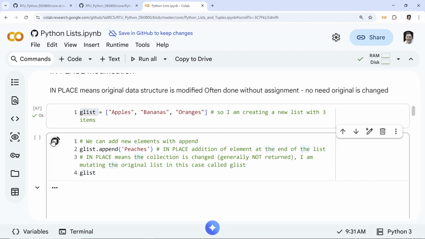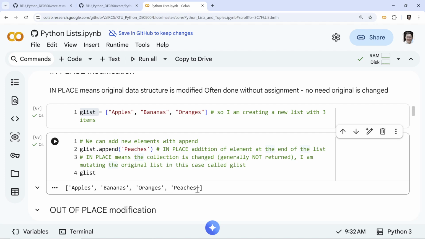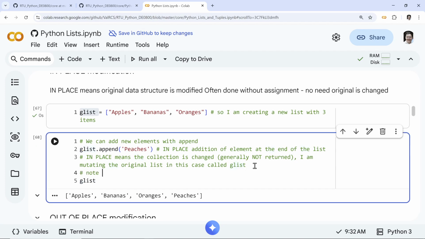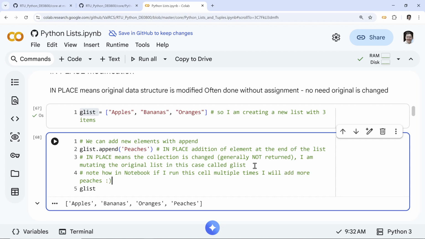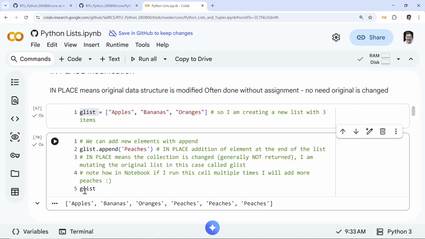So append, and I'll show you right now: apples, bananas, oranges, peaches. And a careful note about the notebook: if I run this cell multiple times, I will add more peaches. So let's do a couple more times. I'll do one more. It's peaches again. You see, I'm modifying glist, and I can add peaches forever if my finger gets stuck on the run button.